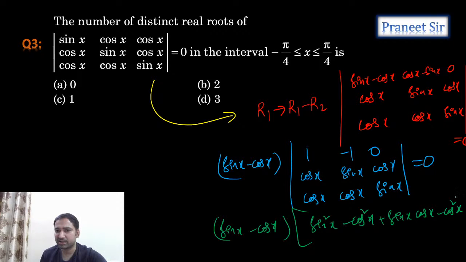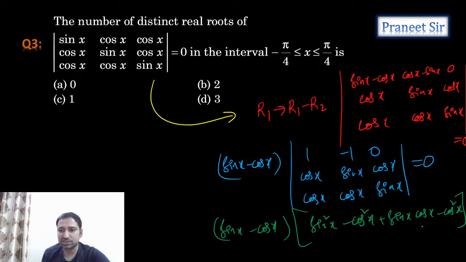Are we getting this, guys? Sin square x minus cos square x, and then cos x into sin x minus cos x. Yes, this is what we're getting.